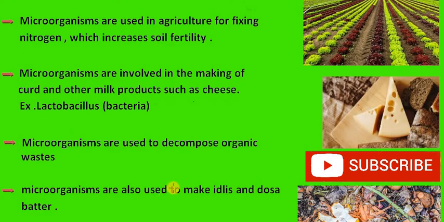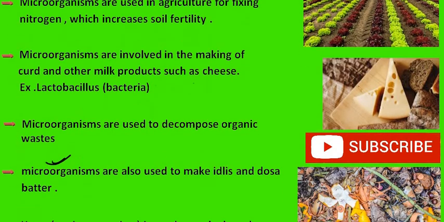So microorganisms are also used to make idli and dosa batter. So we eat these idlis and dosas, and these idlis and dosas are made using idli and dosa batter. And this batter is actually made with the help of some microorganisms.